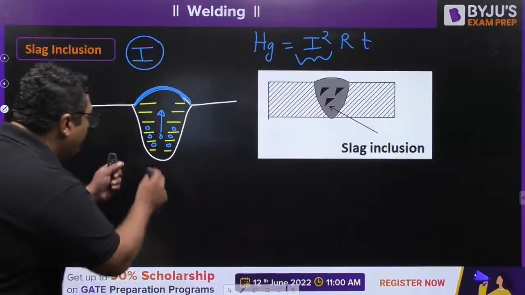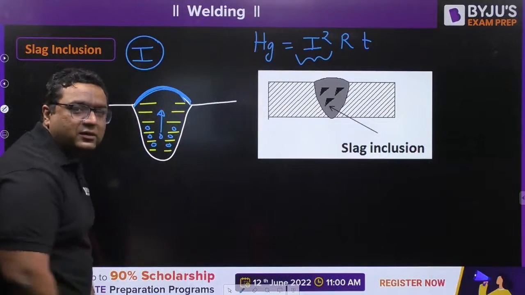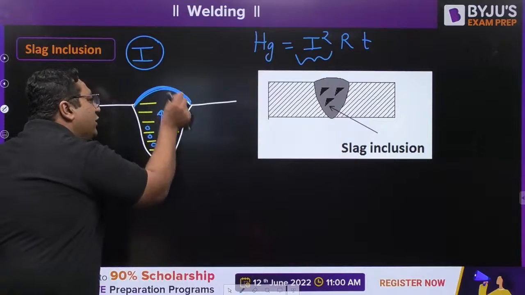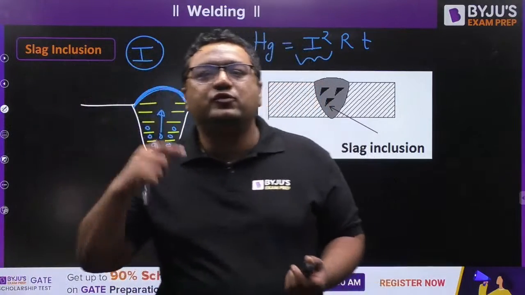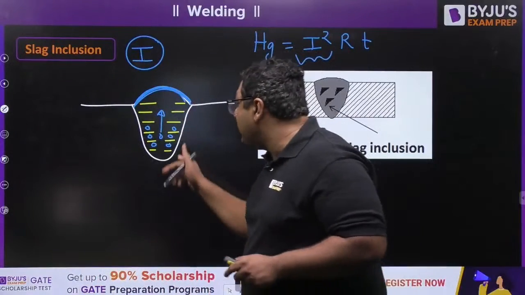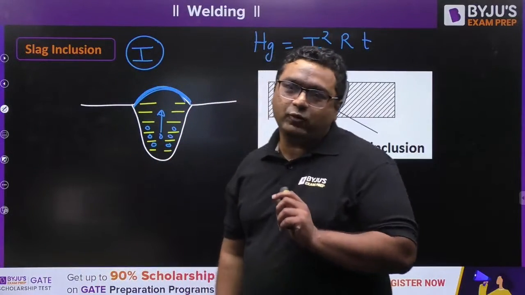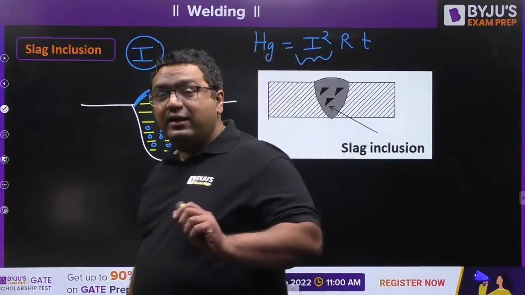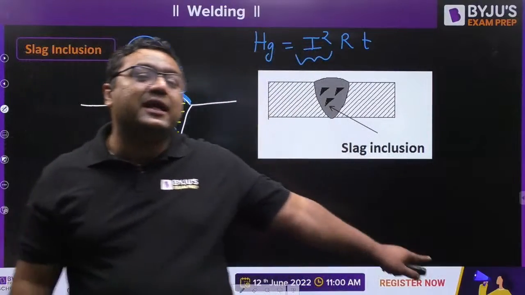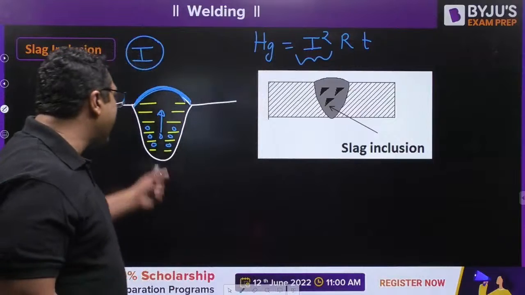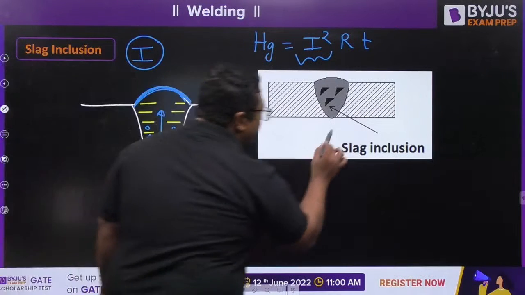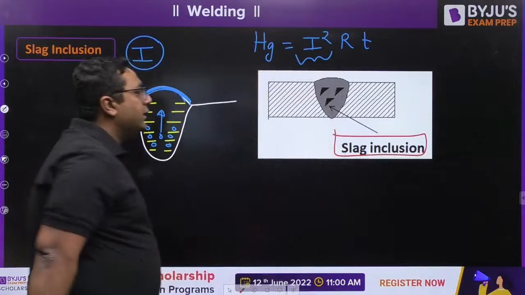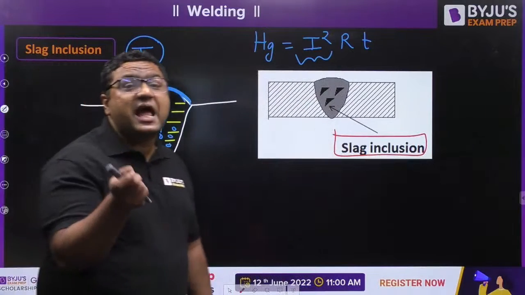It will not be able to go to the top of that. It will not be able to reach the top and save the molten weld pool from the atmospheric gases. And it will get in between this molten weld pool, and if it solidifies in between, after solidification we call it slag. So slag remained inside, and this defect is given the name of slag inclusion.